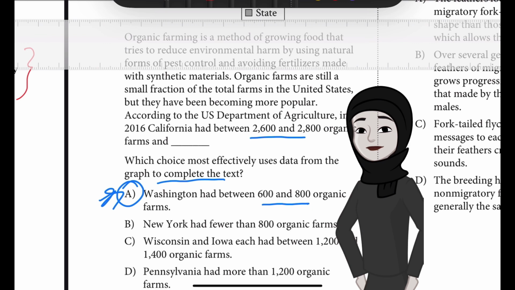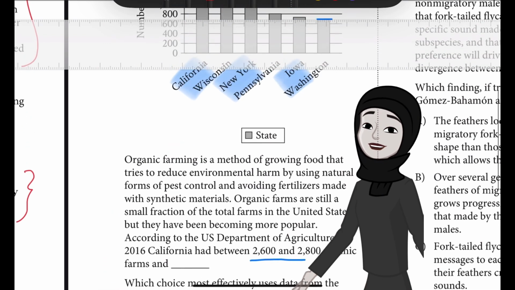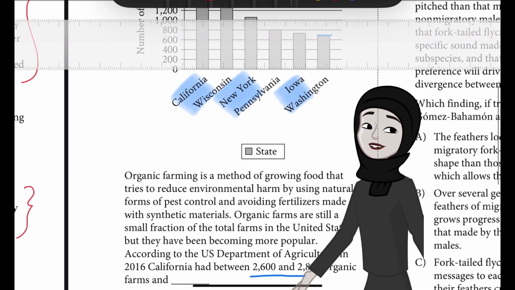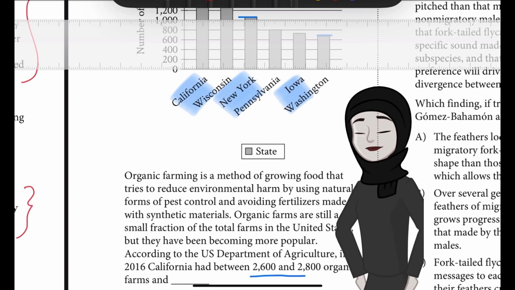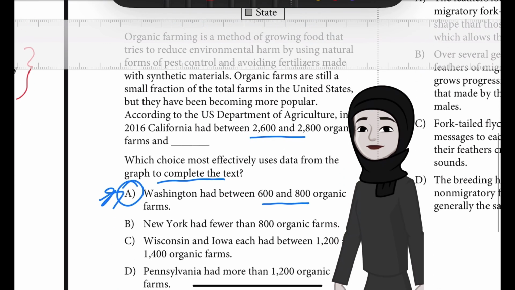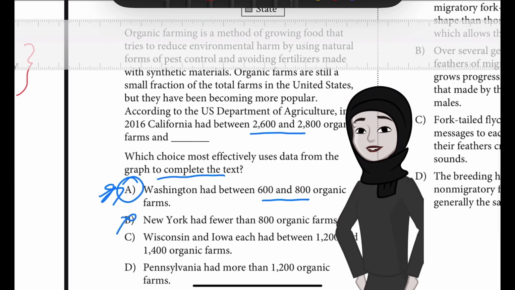Let's see. New York had fewer than 800. So if you check New York, fewer than 800, that's wrong because New York has more than 1,000 in fact. So you can see that B is not correct.